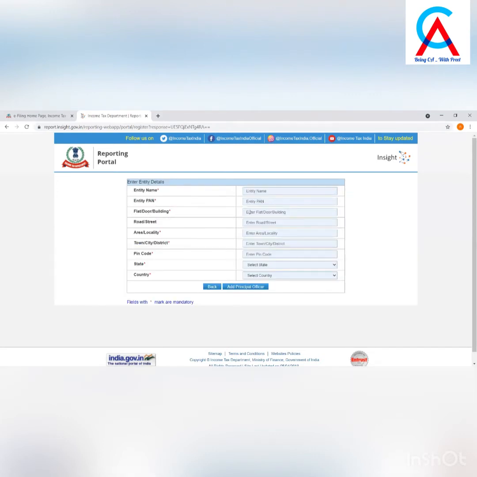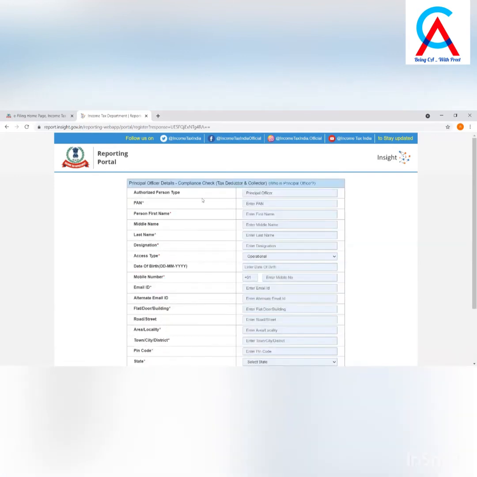Now enter relevant entity details on the Entity Details page, and click on Add Principal Officer button to add Principal Officer. Now enter Principal Officer details on the Principal Officer details page.